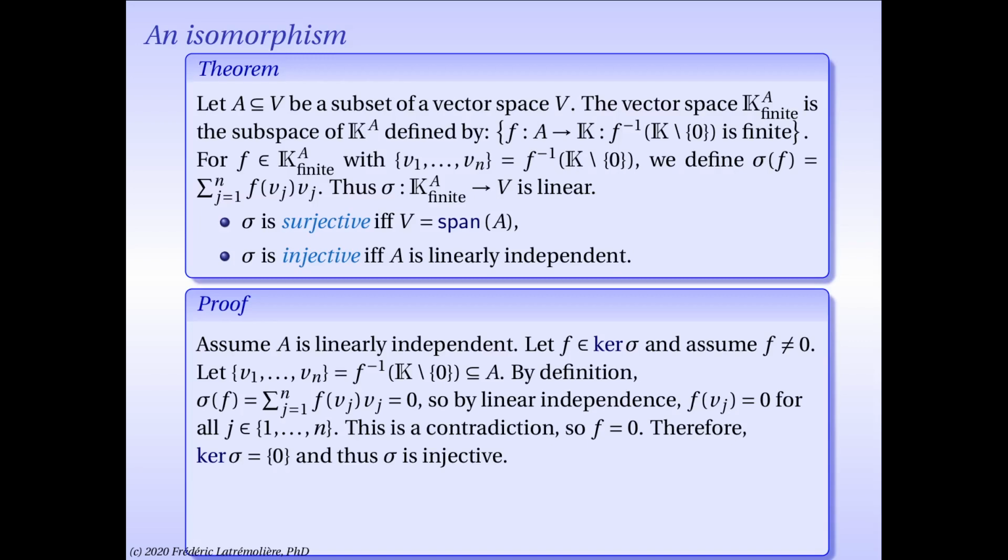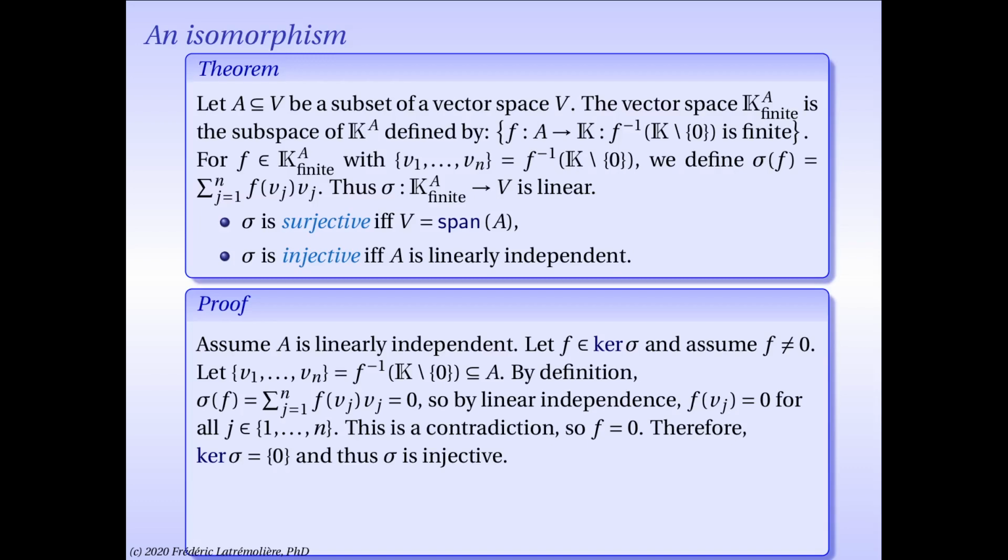But it's also the linear combination, sum from j equals 1 to n, of f at v sub j times v sub j. And since A is assumed to be linearly independent, we can conclude that all the coefficients f of v sub j must be 0. Well, that's a contradiction because we exactly chose the vectors v1, v2, etc., vn as those vectors where f does not take the value 0. Therefore, the only thing we have left is that f must have been 0 to begin with.